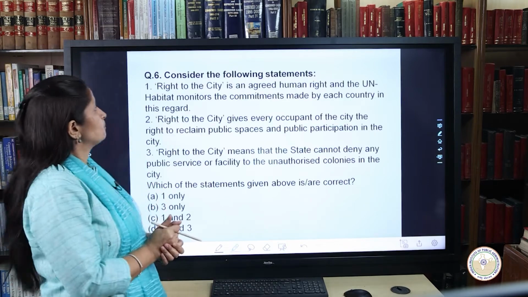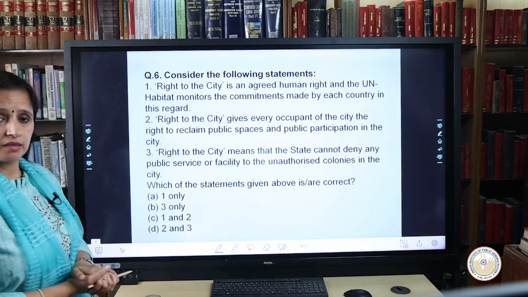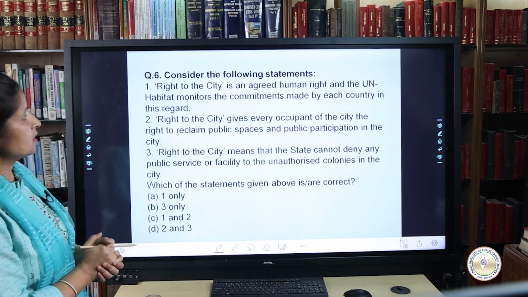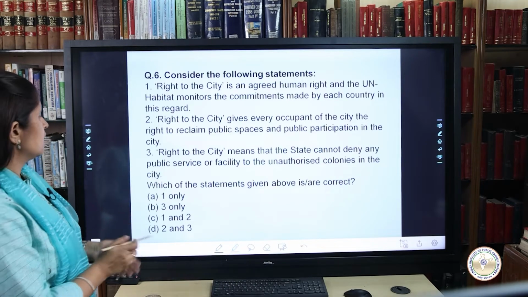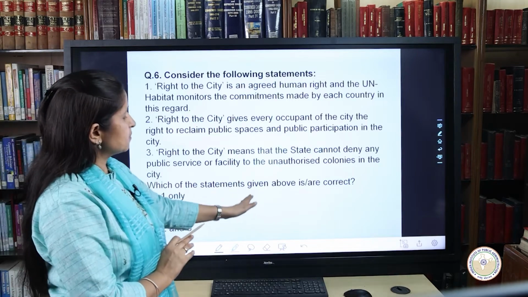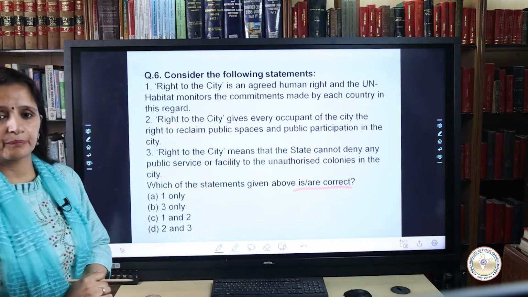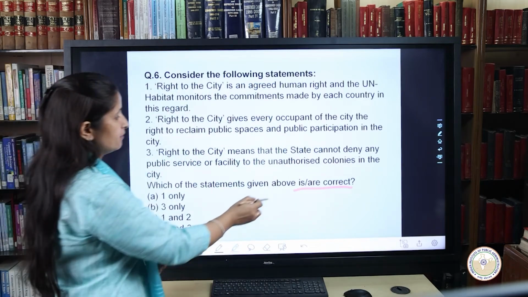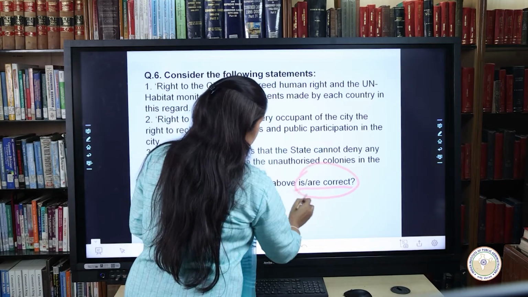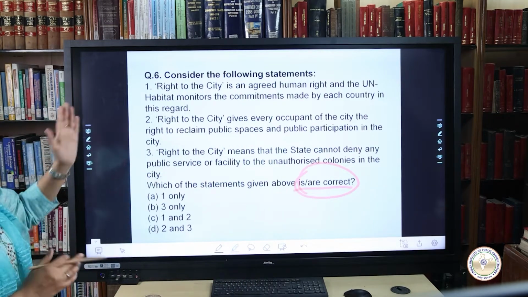Our next question, keeping in mind the following statements, we'll specifically see what the statements are. We have to answer, out of the 3 statements which are given here, which of the statements given above is or are correct. So we need to actually find out which out of the 3 statements are correct. So we'll see these statements one by one.